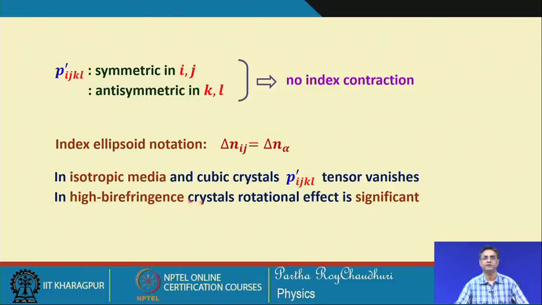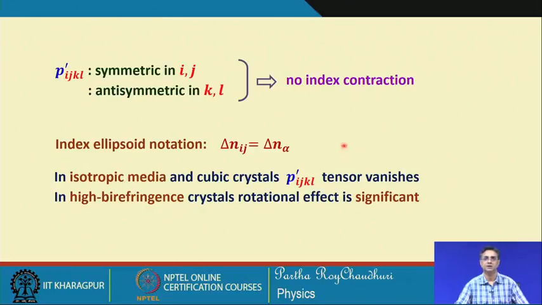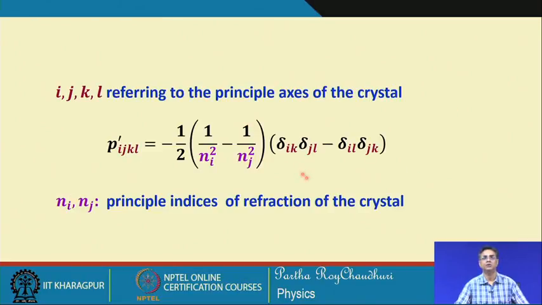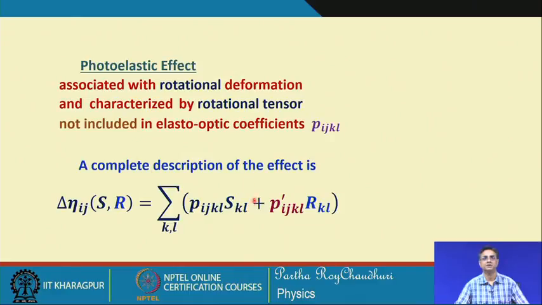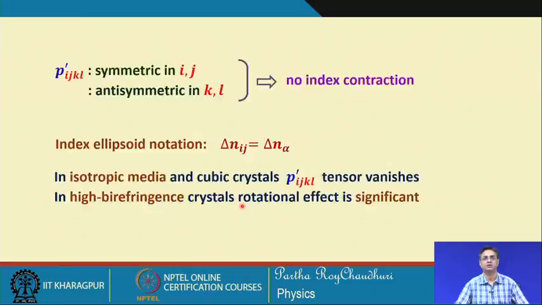But for high birefringence crystals, this rotational effect is significant, but we are not considering that case. So, it is not included in our discussion. From now onwards, we will be only working with this quantity, and that is good enough to describe the acousto-optic effect for the cases that we will be considering.